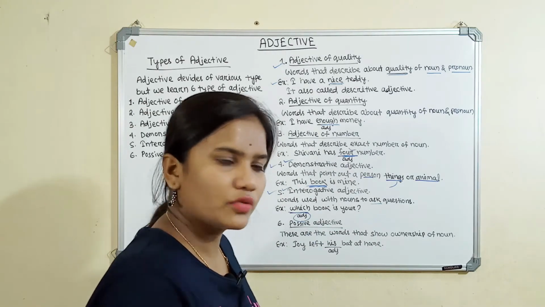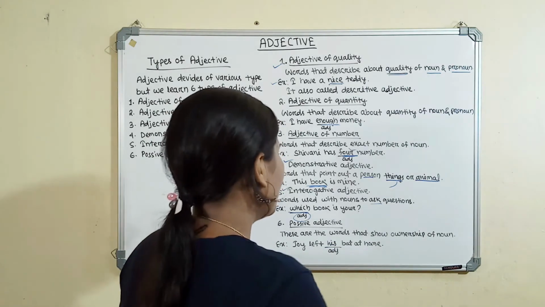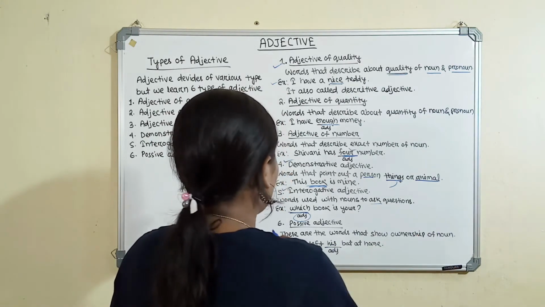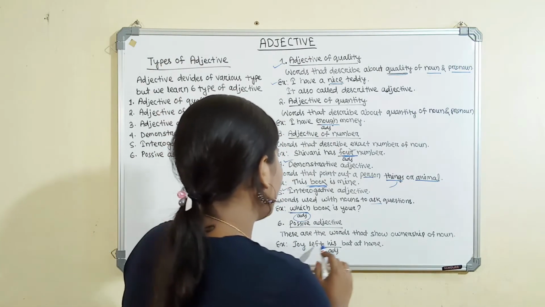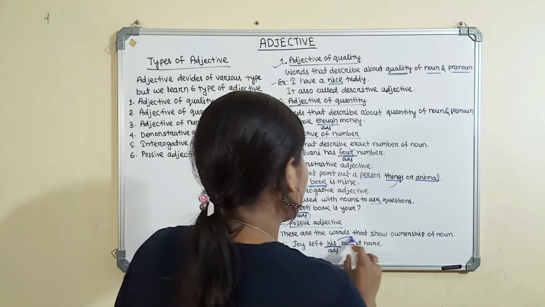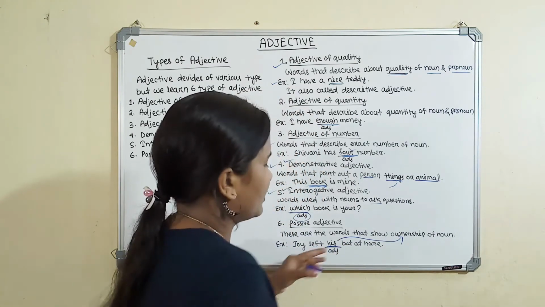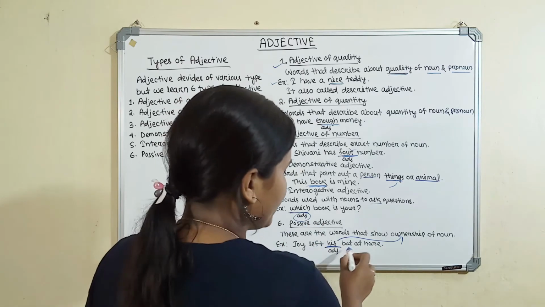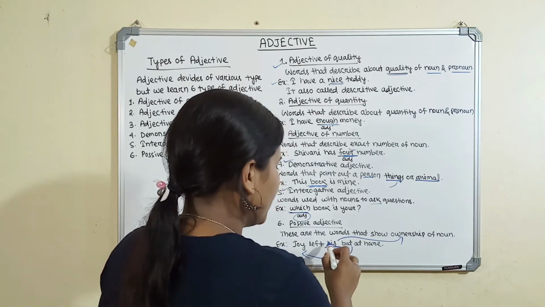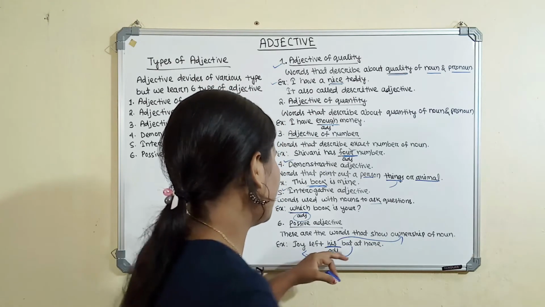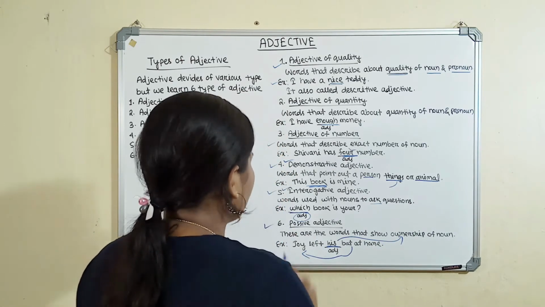Let's move to the sixth one, the possessive adjective. A possessive adjective is an adjective that shows the ownership of a noun. For example: Joy left his bag at home. His shows the ownership of the noun, so it is called the possessive adjective. Ownership means the bag's owner is Joy. Joy is the owner of the bag. So his is the adjective, and it shows the ownership of the noun, so it is called the possessive adjective.